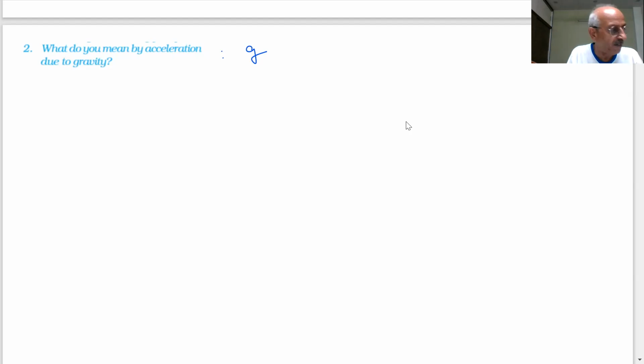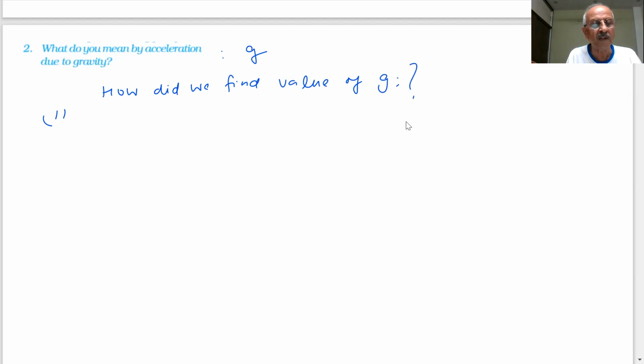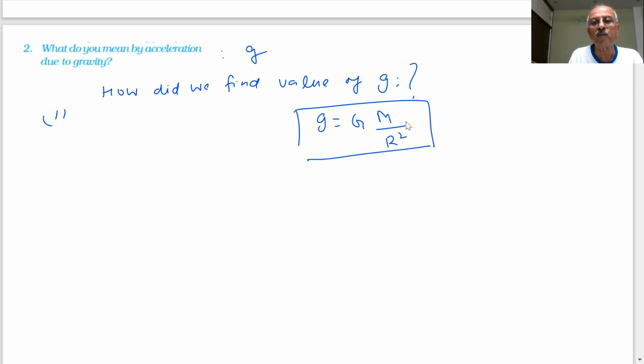And we were able to find the value of this acceleration due to gravity. How did we find the value of g? Which laws were used for finding it? g is equal to capital G into M by d square, and we assumed d equal to r for the objects which are near to the earth. What laws were used to obtain this?